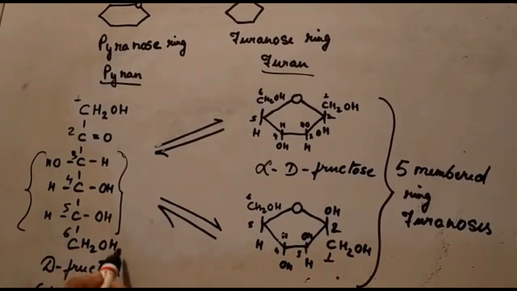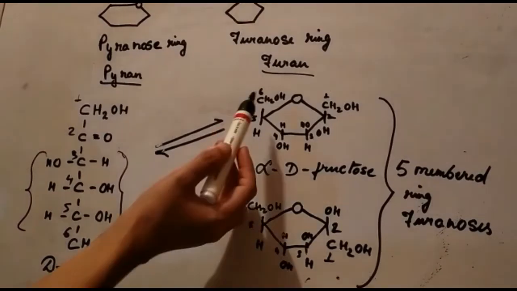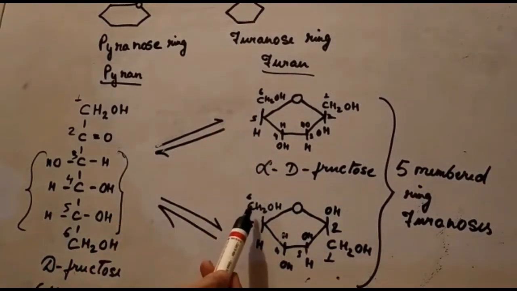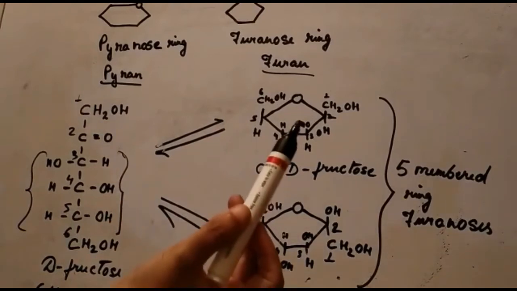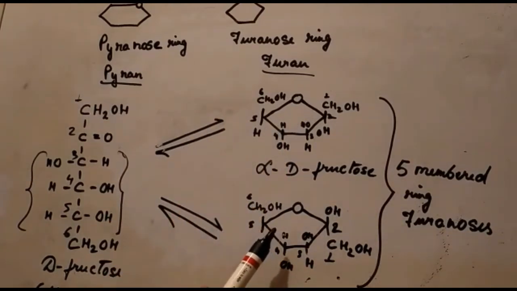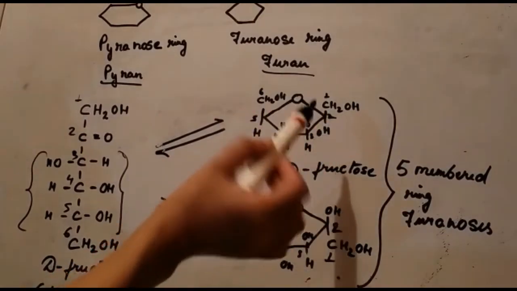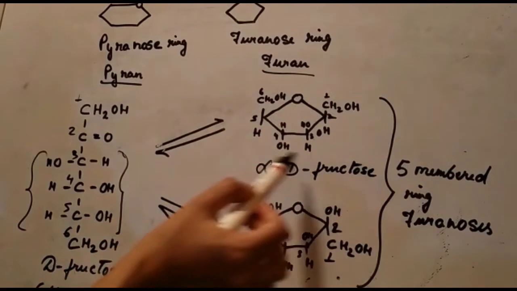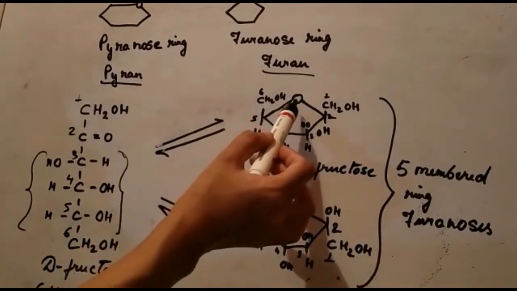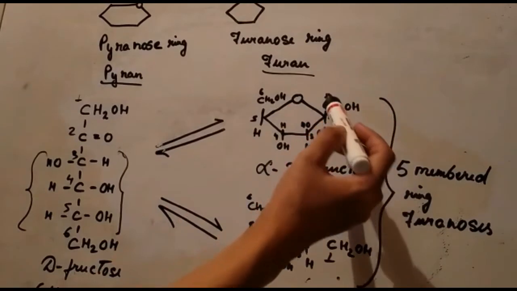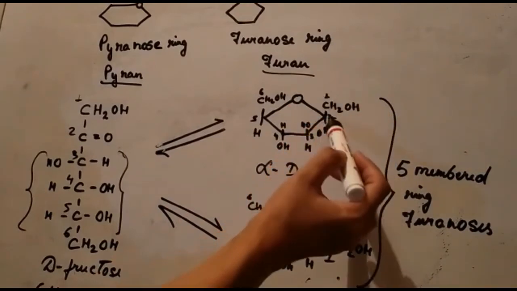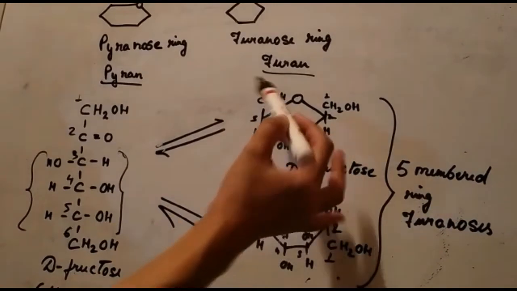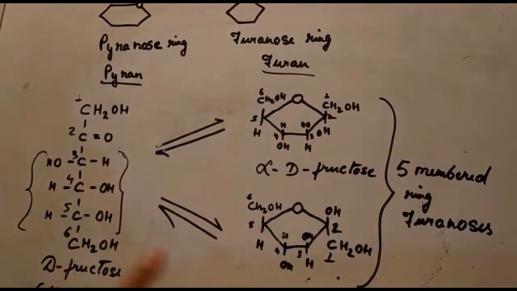So just remember this last group here, the CH2OH group, the alcohol group, is always drawn up in case of Haworth projection, and the ring structure is numbered in clockwise direction, all right, in this direction, as you can see here, next to the oxygen. So next to the oxygen, we have to number the carbon atom. You can see 1, 2, 3, 4, 5, 6. So just remember these rules when you give the Haworth representation for any carbohydrate molecule.